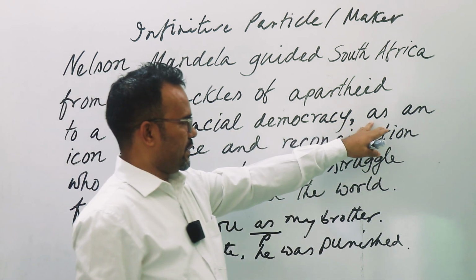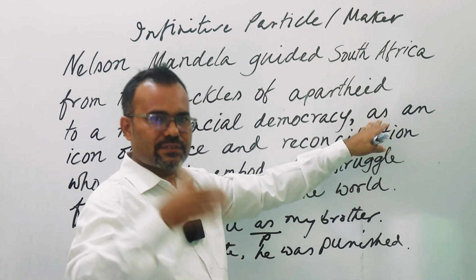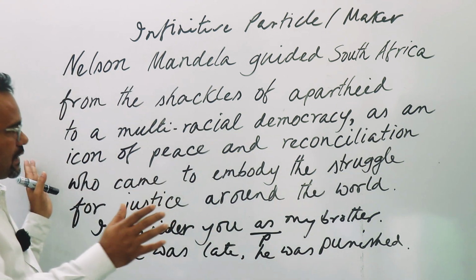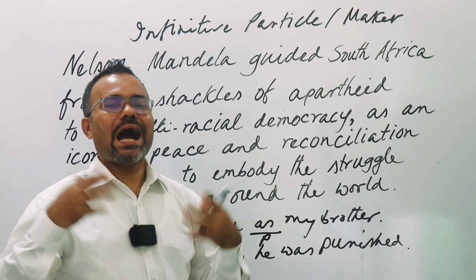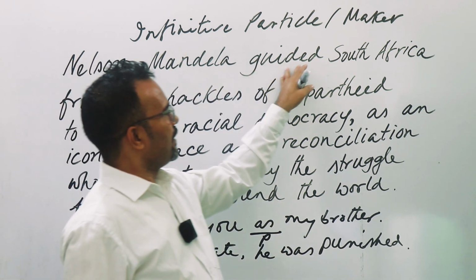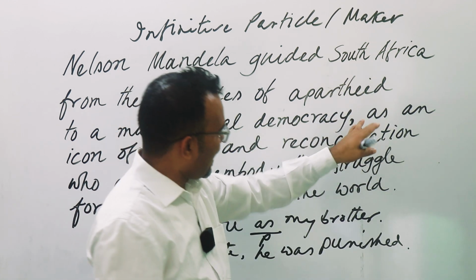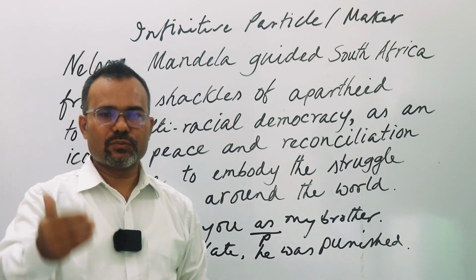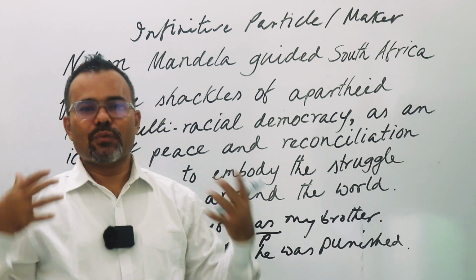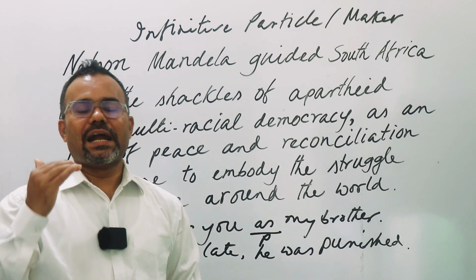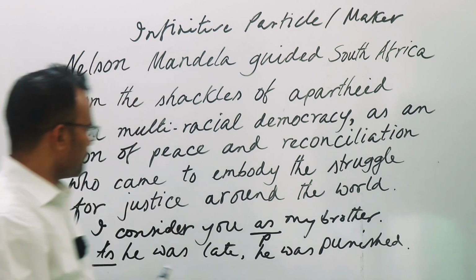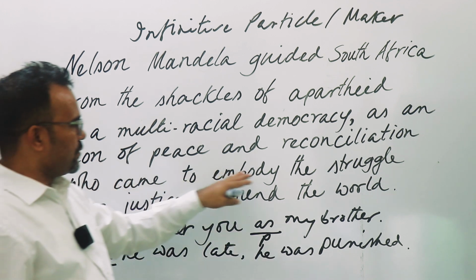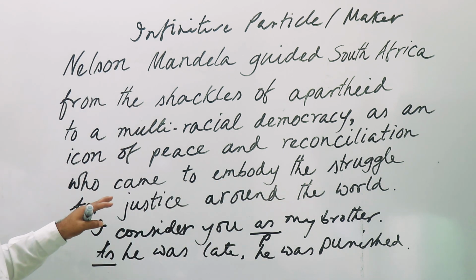Now, what kind of phrase is it here? Is it an adjective phrase or an adverbial phrase? As an icon of peace and reconciliation. Now, if we ask the question with how, like Nelson Mandela guided how? As an icon of peace and reconciliation. If we get the answer by asking a question with how, when, where, then what do we get? That is an adverb. So definitely this is an adverbial phrase.